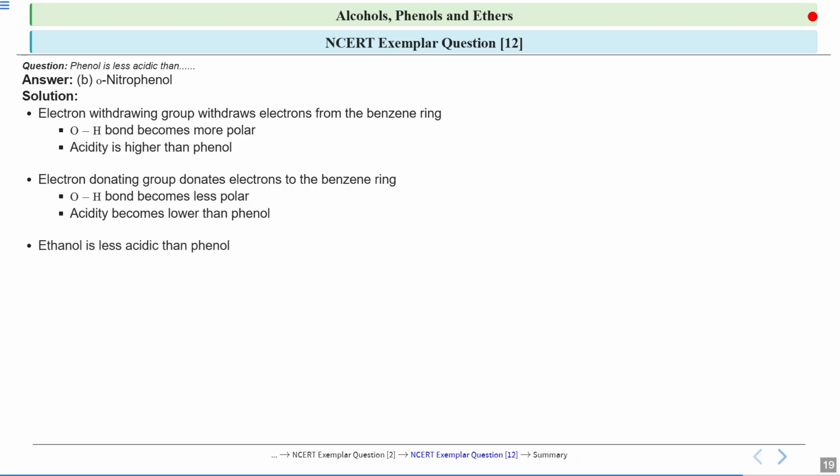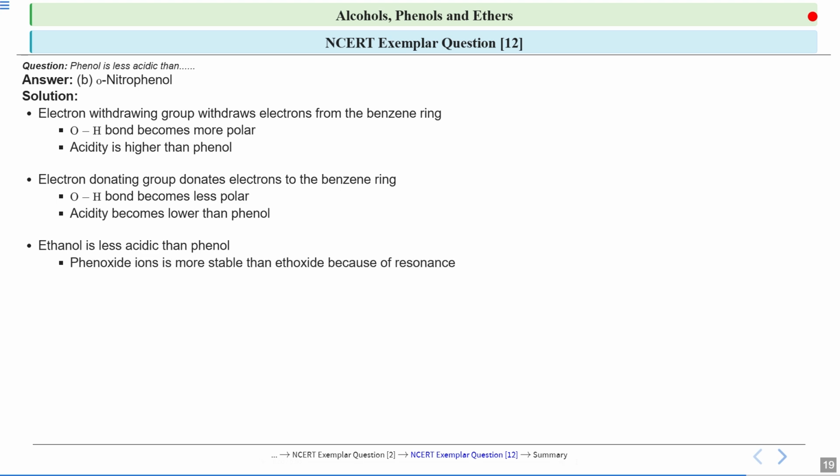And in case of alcohol, we discussed that phenols are more acidic than alcohols. That means alcohol is less acidic, as we discussed, because alcohols don't donate H plus ions easily. Because oxygen already has its electron density from the alkyl group, it doesn't feel like taking the shared pair of electrons from the hydrogen. If it is not taking the shared pair of electrons, the bond is less polar. And if the bond is less polar, it will not donate H plus ions easily.